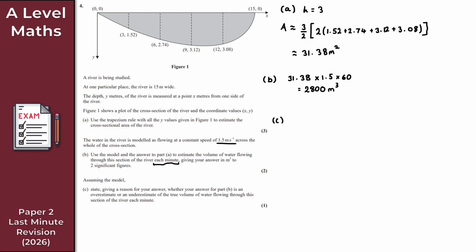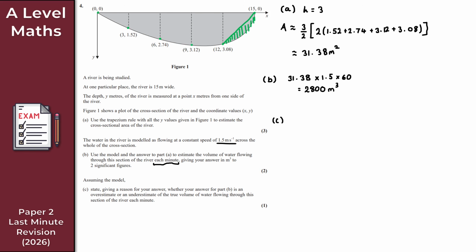I'll do it in green. So basically, if you join the vertices together here, right? So this vertex and this vertex together is a little bit tricky to see, so I won't do it for that one, but as you go further down to each vertex, it does become a little easier to see, especially with this last one. So I'll join this one up here, with a straight line, like that. And as we can see, we've got all of this area here that we're not actually including with our trapezium.